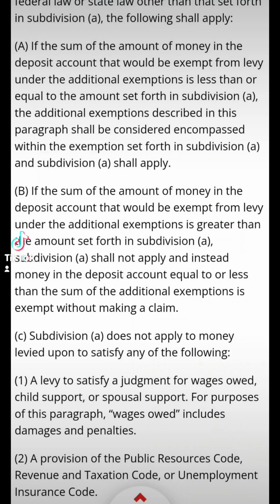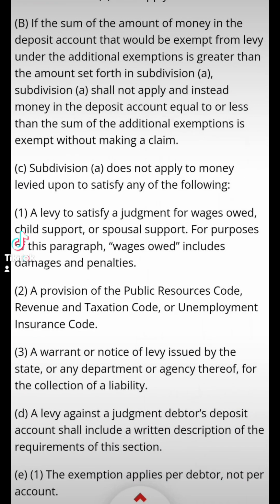A, if the sum of the amount of money in the deposit account that would be exempt from levy under the additional exemptions is less than or equal to the amount set forth in subdivision A, the additional exemptions described in this paragraph shall be considered encompassed with the exemption set forth in subdivision A, and subdivision A shall apply. If the sum of the amount of money in the deposit account that would be exempt from levy under the additional exemptions is greater than the amount set forth in subdivision A, subdivision A shall not apply, and instead money in the deposit account equal to or less than the sum of the additional exemption is exempt without making a claim.